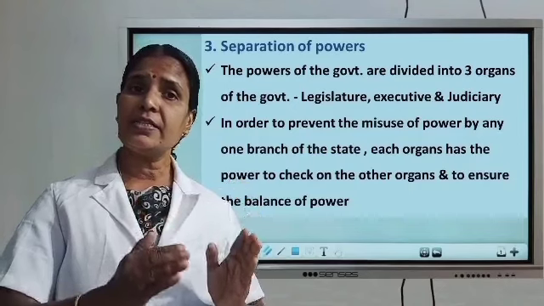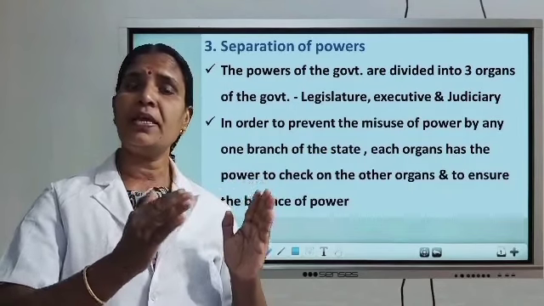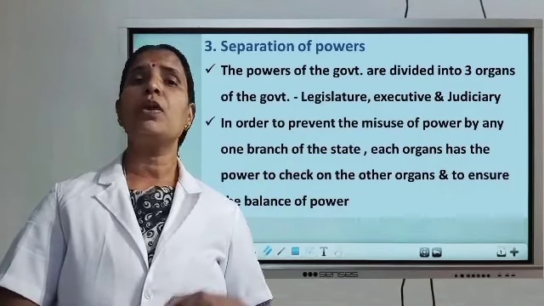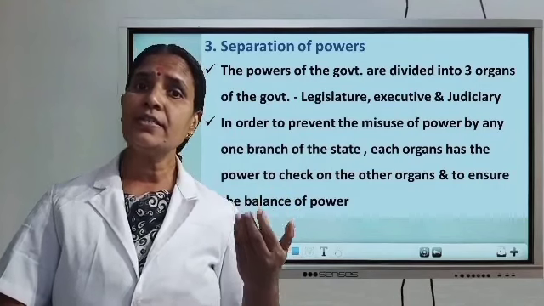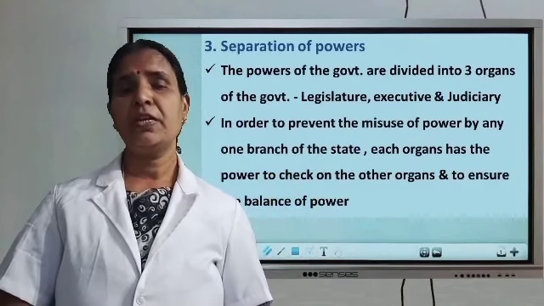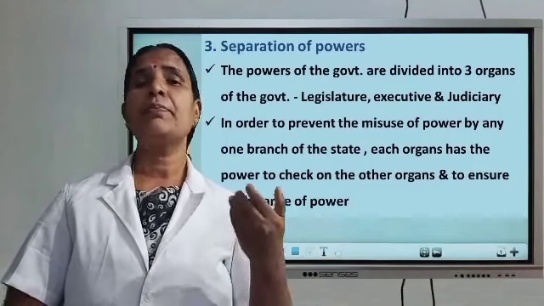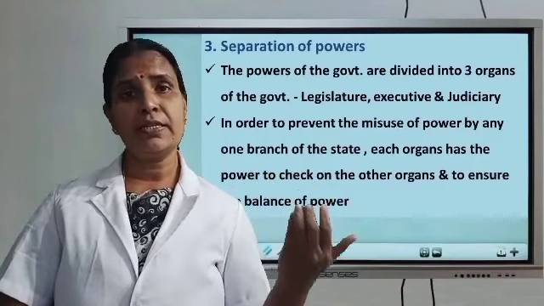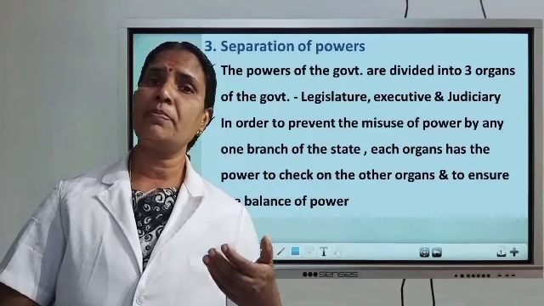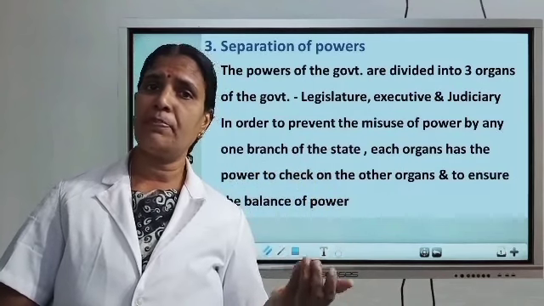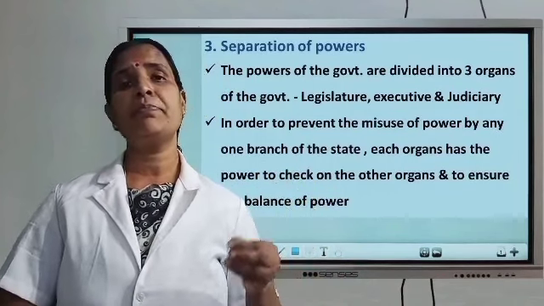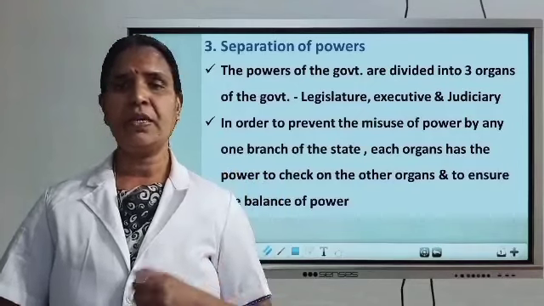The legislature is the law-making body. Our law-making body is Parliament. It consists of the Lok Sabha and Rajya Sabha, and the members are elected by the people. Lok Sabha members are directly elected by the people and Rajya Sabha members are indirectly elected.